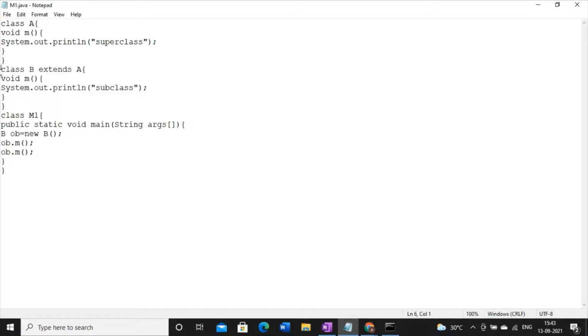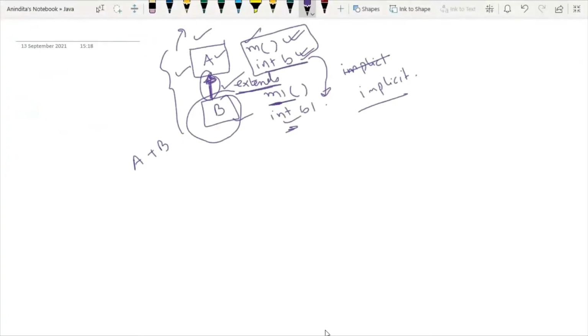Now you can ask me one question, why is it not displaying this method only? Try to understand, there is one common sense: when we override something, say I'm writing A, then I tell you, okay, sorry, it is not A, it should be B. Which one is more prominent? The second letter is prominent.